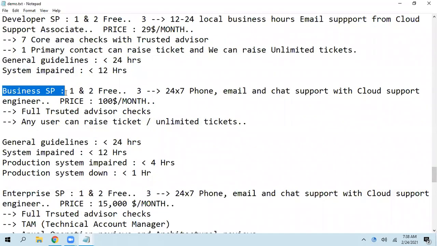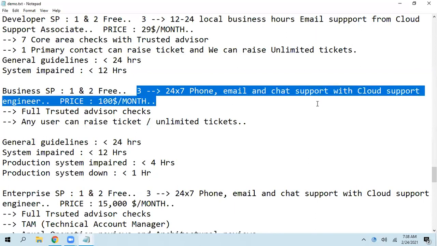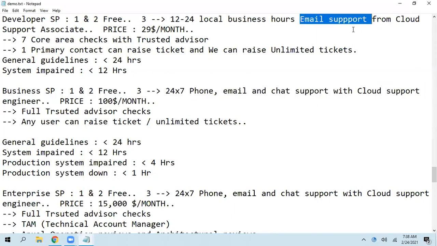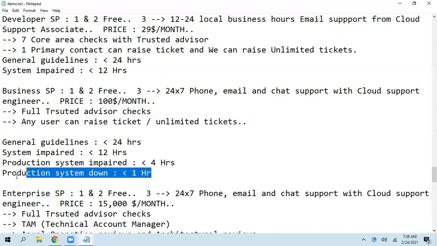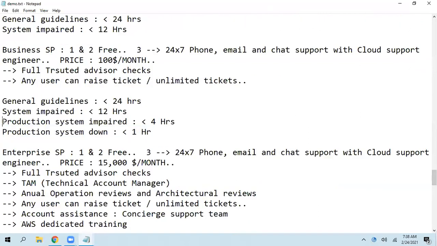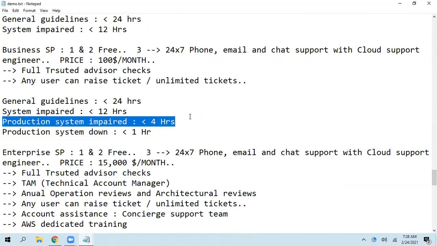And the business support plan. Coming to the business support plan, the first and second are free. For technical support, we get 24 by 7 phone, email and chat support, whereas in the developer plan we get only email support. We get full Trusted Advisor checks, and any user can raise a ticket. We get the least take-up time for production system down: if you choose less than 1 hour, one engineer is going to contact you. Production system impaired is less than 4 hours.